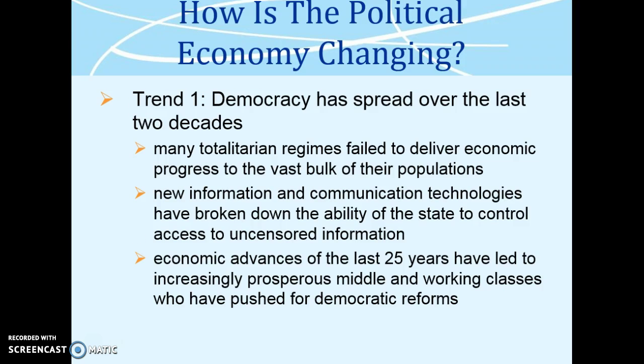Trend 1. Democracy has spread over the last 2 decades. Many totalitarian regimes failed to deliver economic progress to the vast bulk of their populations. New information and communication technologies have broken down the ability of the state to control access to uncensored information. Economic advances of the last 25 years have led to increasingly prosperous middle and working classes who have pushed for democratic reforms.